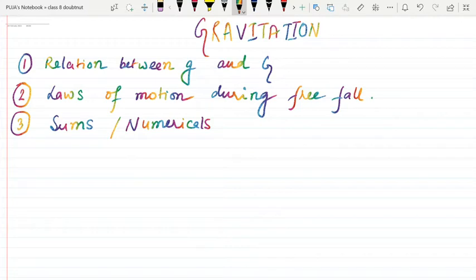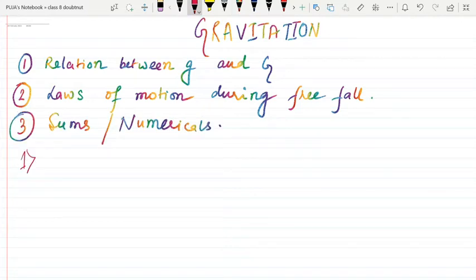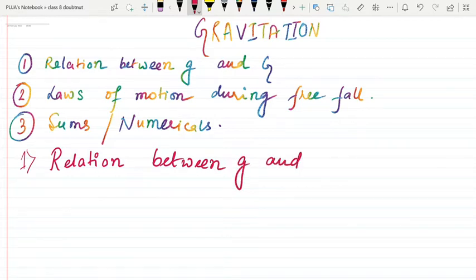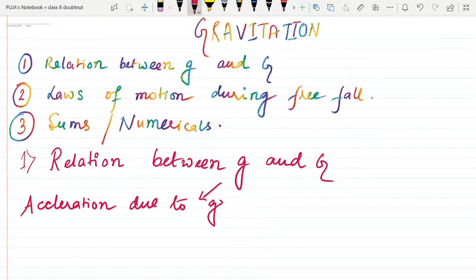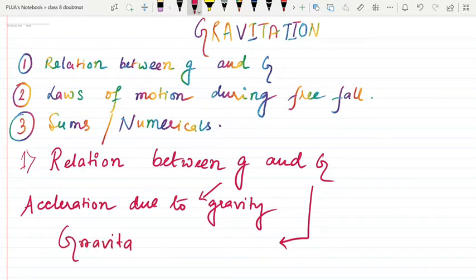So, the relation between g and capital G. This g means acceleration due to gravity, and this G means gravitational constant. Now what is the relation between these two?